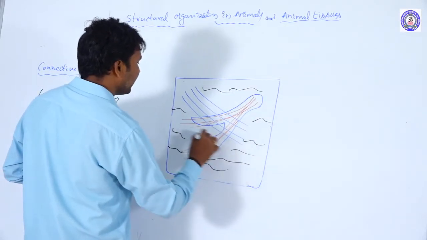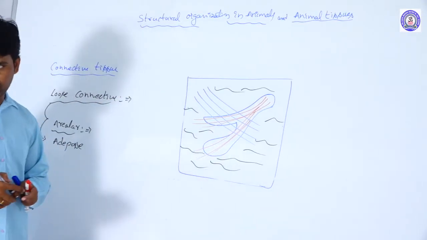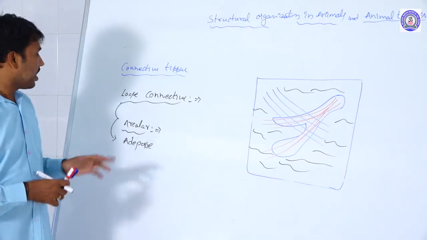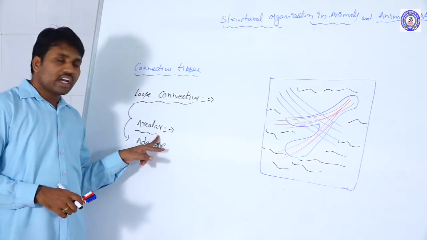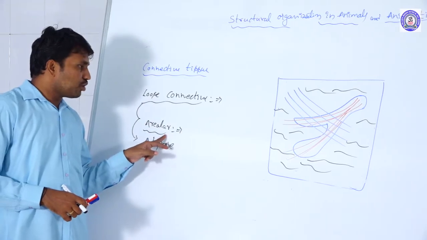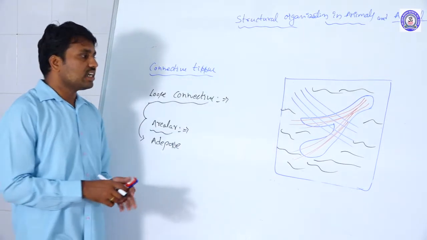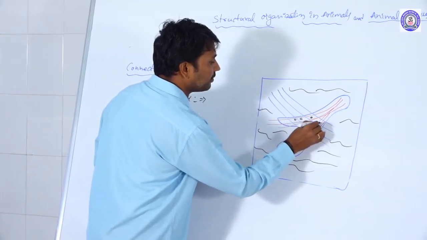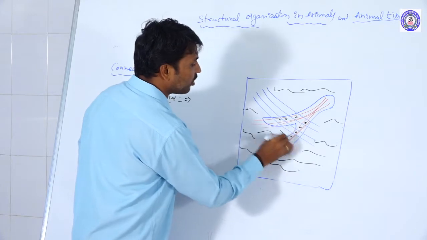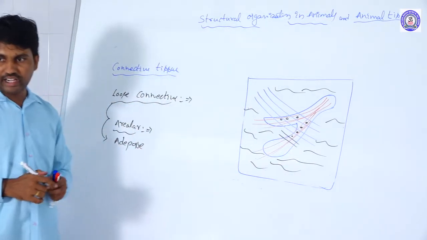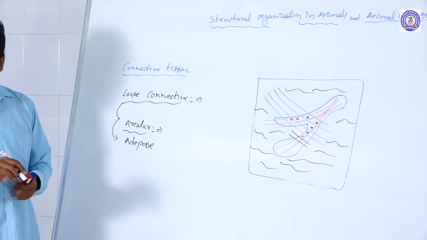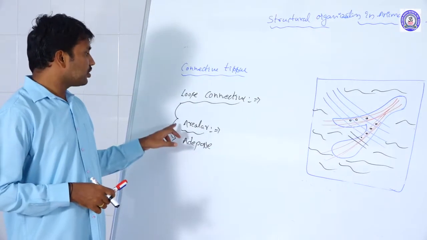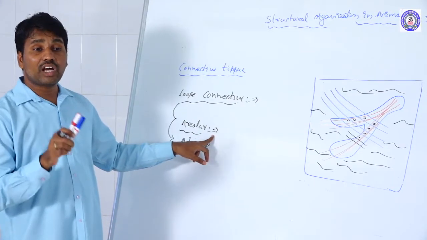So these are the collagen fibers, the reticulate fibers, the elastic fibers, arranged irregularly, not in a single direction. Irregularly these are arranged here, so it is called a loose connective tissue. Loosely they are arranged. What is meant by the areolar connective tissue is that all these are irregularly arranged, and in between this arrangement smaller spaces are forming because of their arrangement. Those are called areoles. Because of these smaller spaces, this type of connective tissue is called areolar connective tissue.